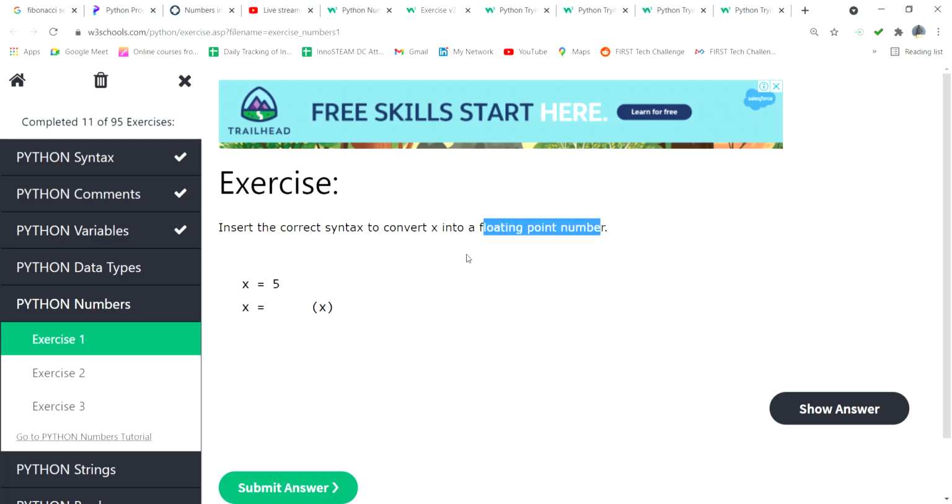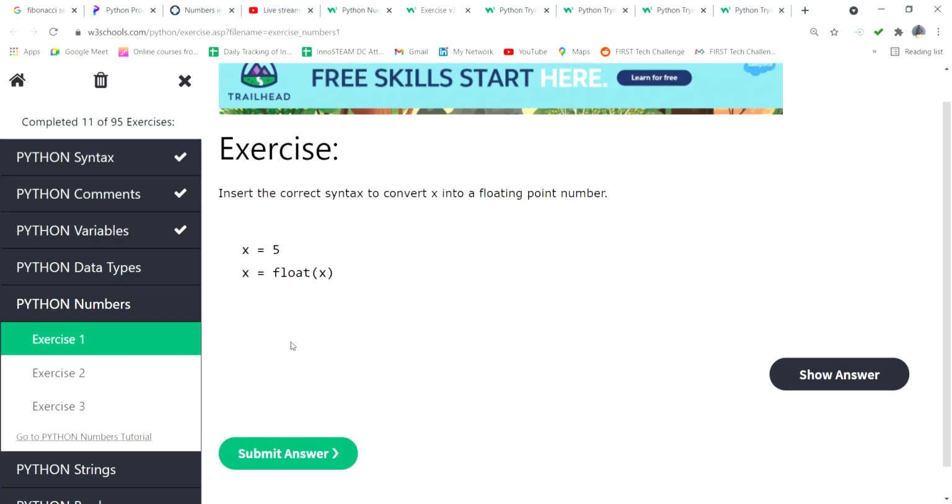What do I need to type here? FL, that much only. Float, yeah, right. So FLOAT. I will submit the answer.